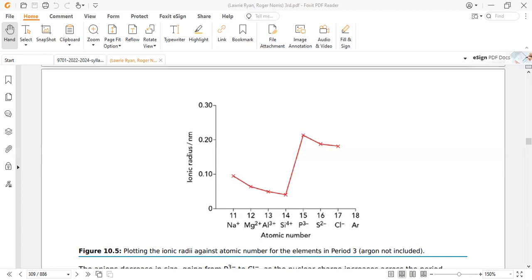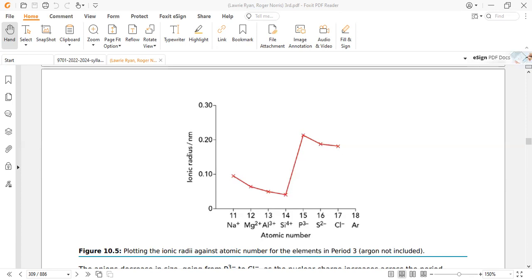In the case of silicon to phosphorus, let's move further along this graph. Silicon contains silicon ion and phosphide ion. If we write the configuration of silicon, it contains 14 protons, but after losing 4 electrons it becomes 10. The outermost configuration is again 1s2, 2s2, and 2p6. So the silicon outermost shell is the second, with 14 protons.